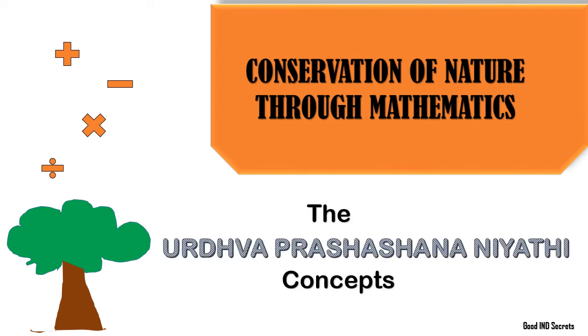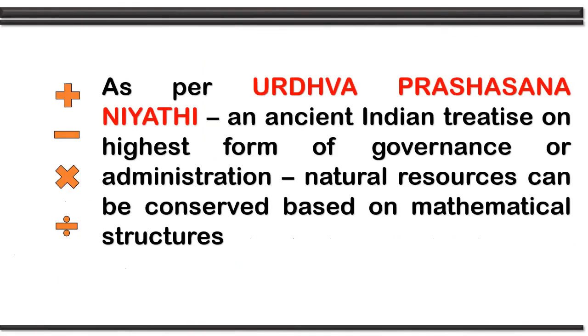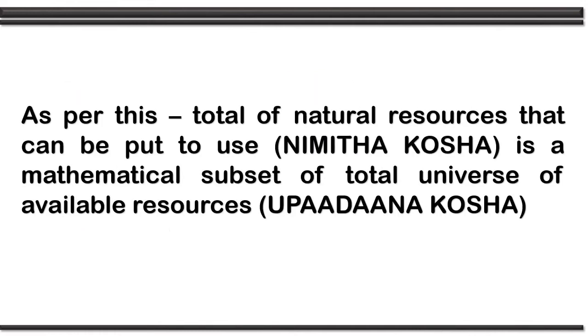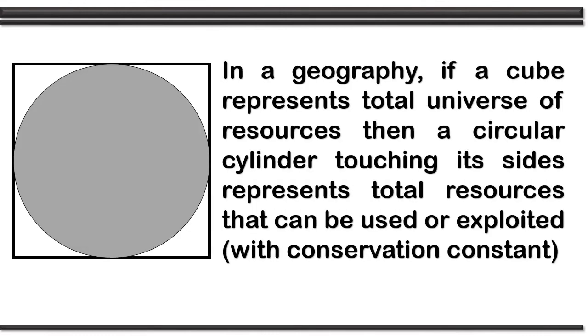In this video, let us see how to conserve natural resources using mathematical structures. As per Urdhva Prashasana Niyati, an ancient Indian treatise and highest form of governance administration, natural resources can be conserved based on mathematical structures. As per this, total of natural resources that can be put to use is a mathematical subset of total universe of available resources.